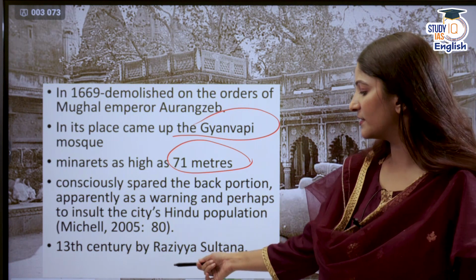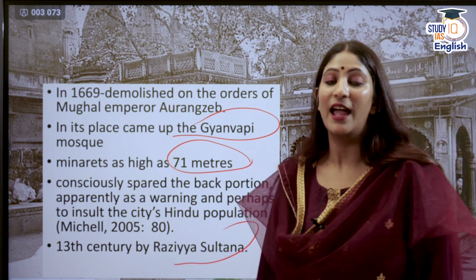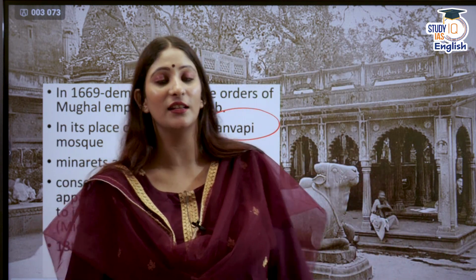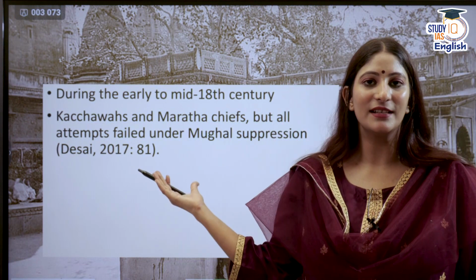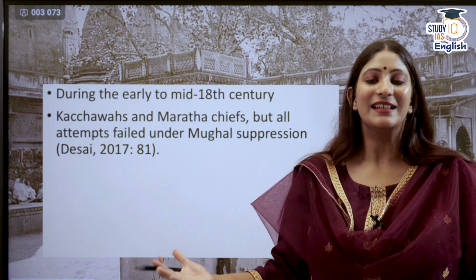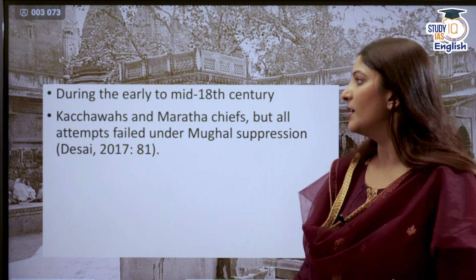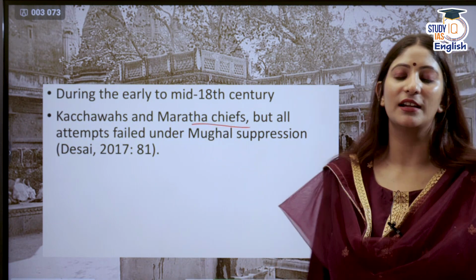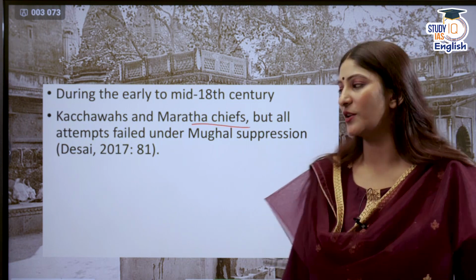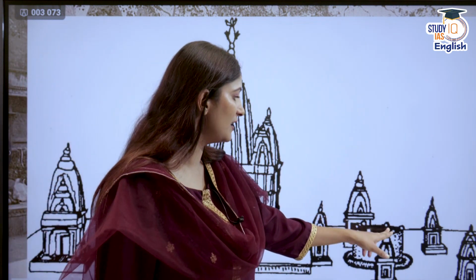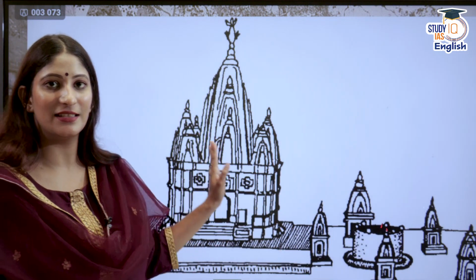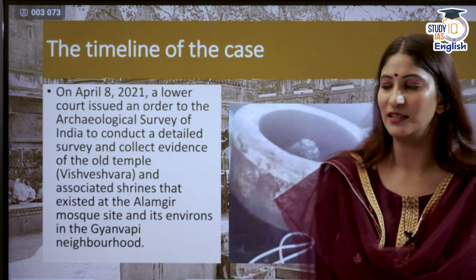Another thing is that the Razia Sultana mosque was also built here. And as you can see, the Nandi beside me is the Nandi of the Gyanvapi, near the Gyanvapi mosque. Now, during the early to mid 18th century, there were attempts to re-establish the Kashi Vishwanath temple by Kachhawas and Maratha chiefs, but the attempts failed because of Mughal oppression and suppression. This is the basic structure of the Kashi Vishwanath temple beside me. This is the Gyanvapi well. And this is the 17th century plan of the Kashi Vishwanath temple.